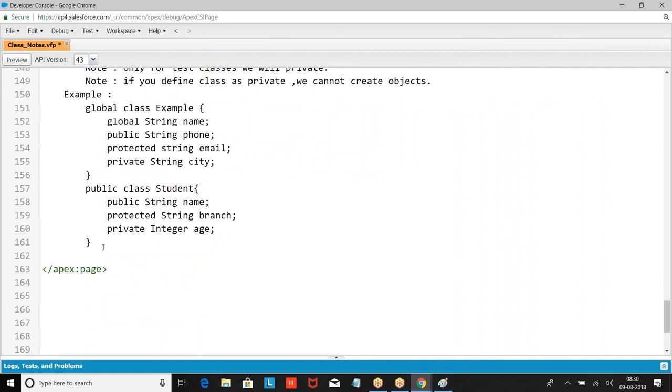Are you getting my point here? If you define anything as private, or if you don't define anything, by default it is private, then all the members should be private.